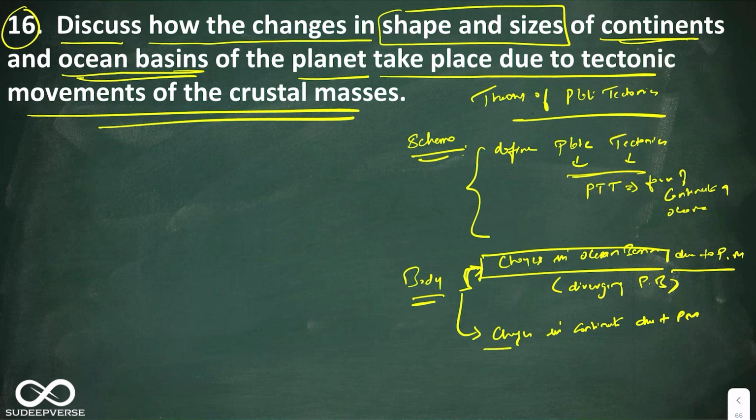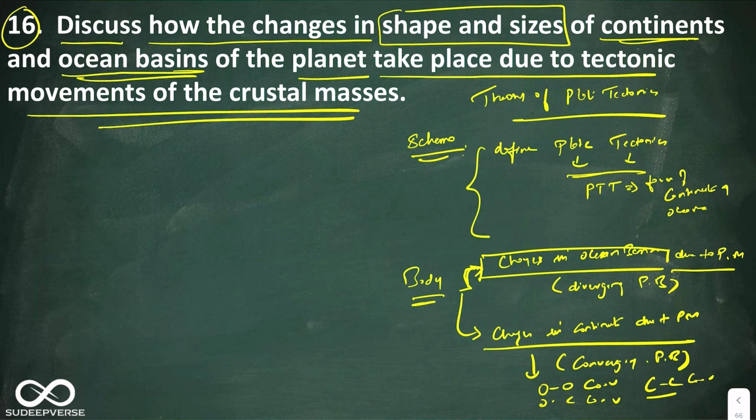Here I'm going to talk about converging plate boundaries. Obviously, in the converging plate boundaries, you are going to explain the O and O convergence, the O and C convergence, as well as C and C convergence. Again, as you can see, there is too much to write, so don't get overwhelmed. You should know how to make it crisper, filter out unwanted things and just mention what exactly they've asked. They've asked how the shape and size of continents and ocean basins change on the basis of plate movements. That is what we'll be focusing on.